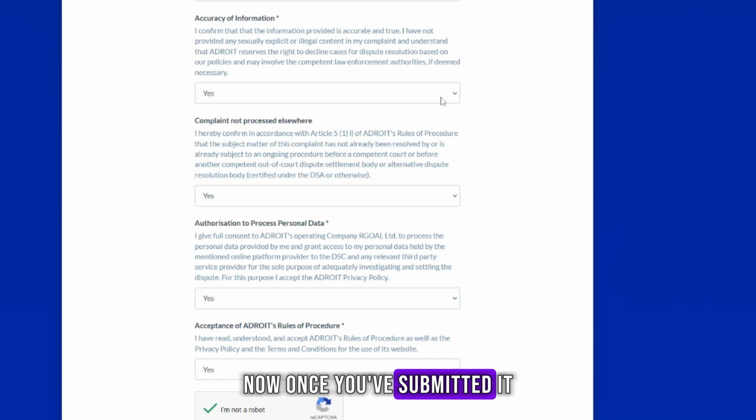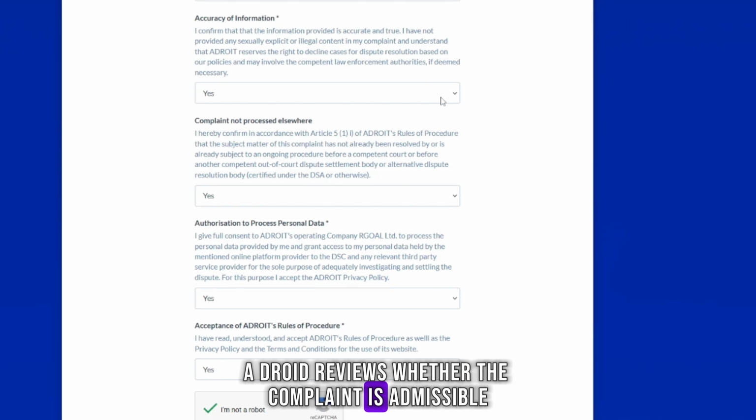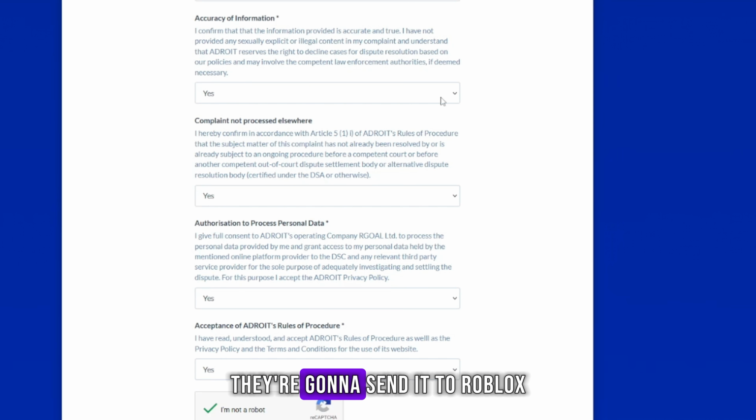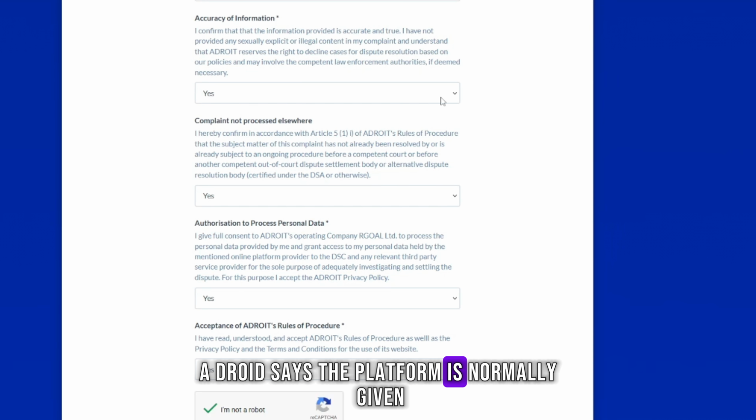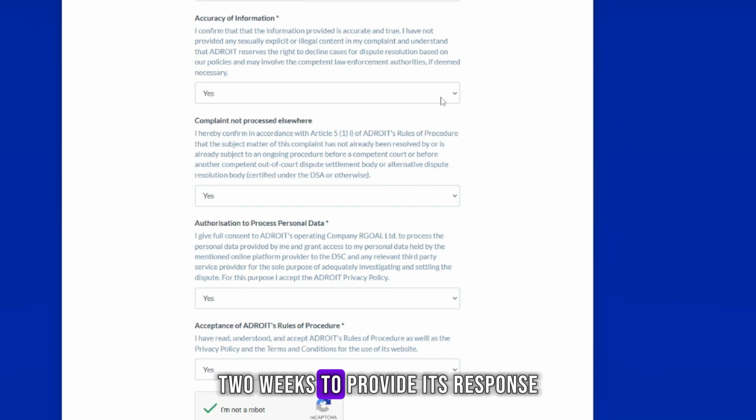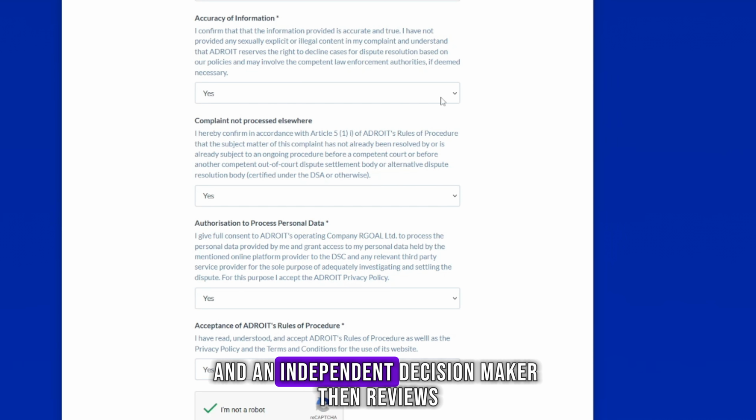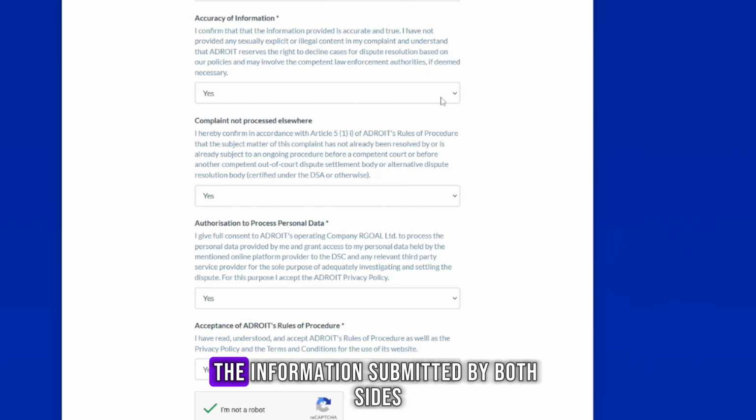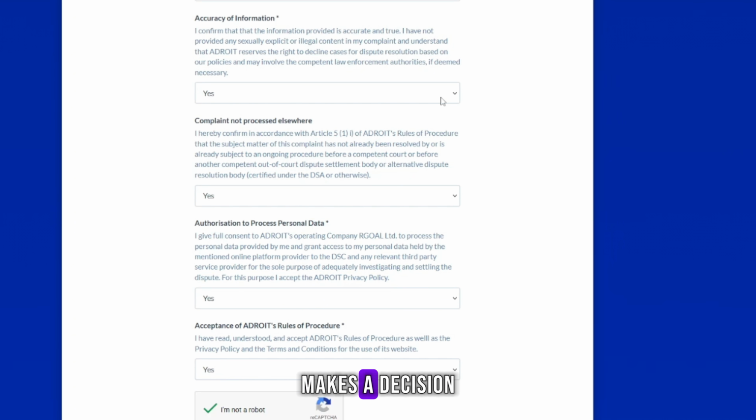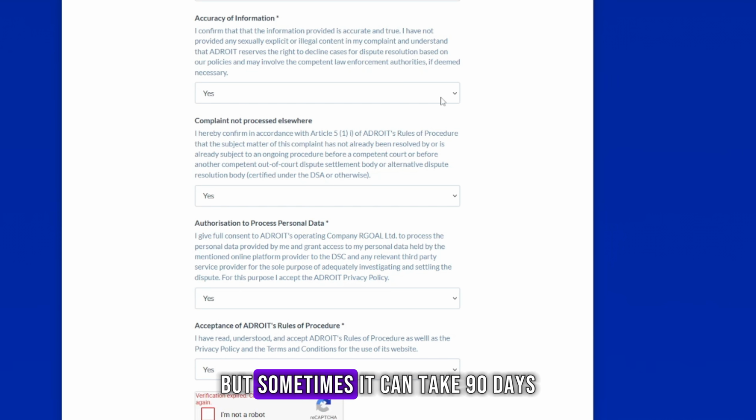Now, once you've submitted it, Adroit reviews whether the complaint is admissible. If they accept your case, they're going to send it to Roblox. They're going to complain to Roblox. Adroit says the platform is normally given 2 weeks to provide its response, and an independent decision maker then reviews the information submitted by both sides and makes a decision. So this can take up to 3 months, 90 days through Adroit. It says cases are usually faster, but sometimes it can take 90 days.